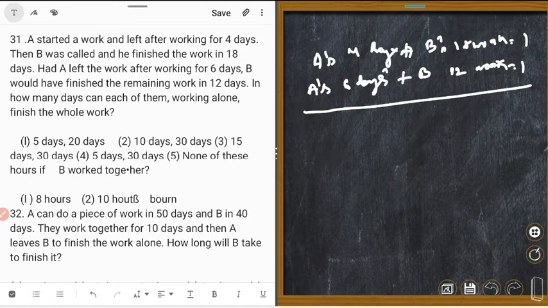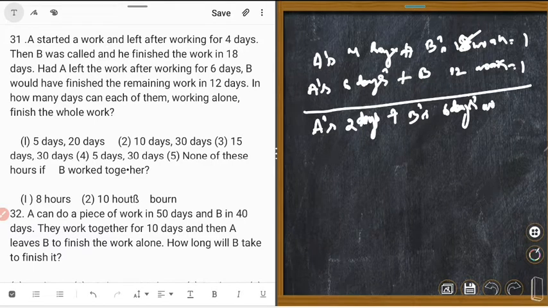So A's 2 days work is equal to, here the difference is 2. Could you understand? A's 2 days work plus, here the difference for B is 18 minus 12, B's 6 days work.